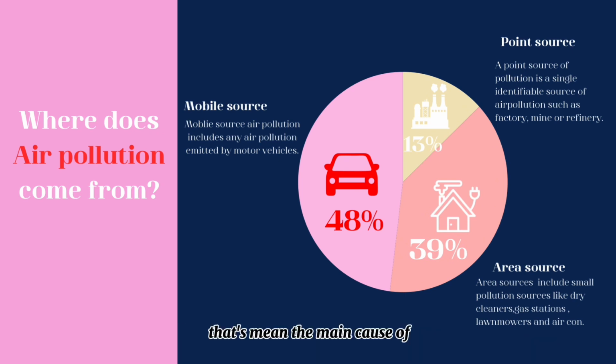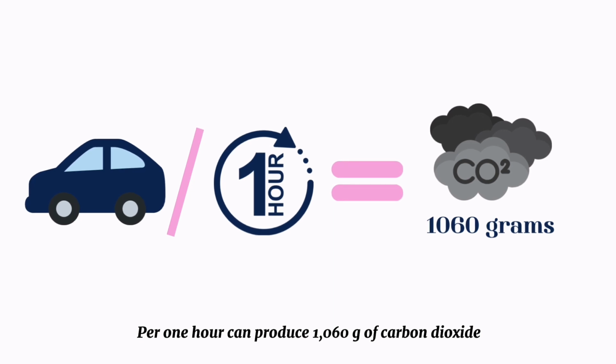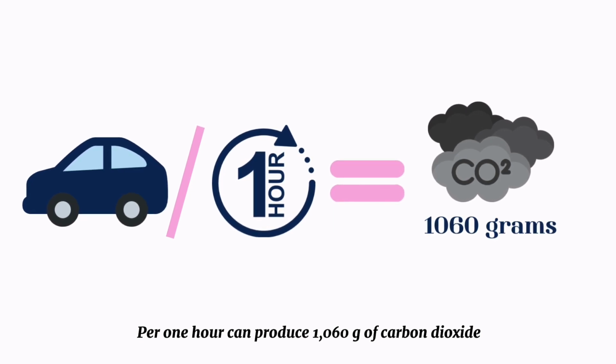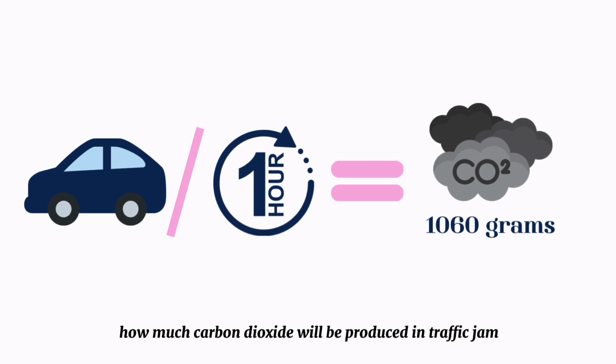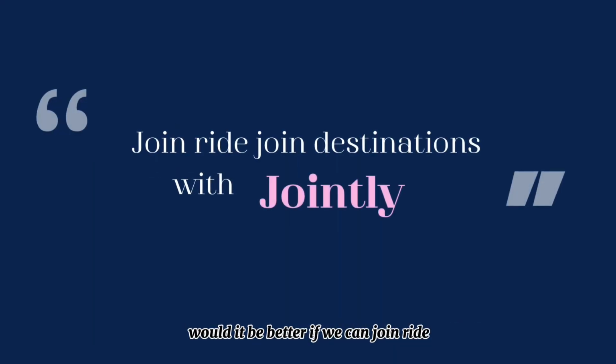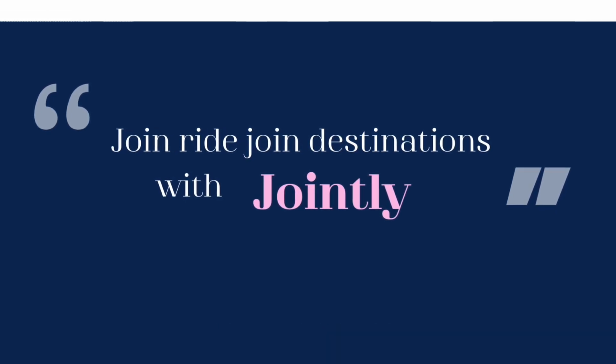That means the main cause of air pollution around the world is cars. And do you know, one car per 1 hour can produce 1,060 grams of carbon dioxide? So, think about how much carbon dioxide will be produced in a traffic jam. Would it be better if we can join rides to the same destination with Jointly?